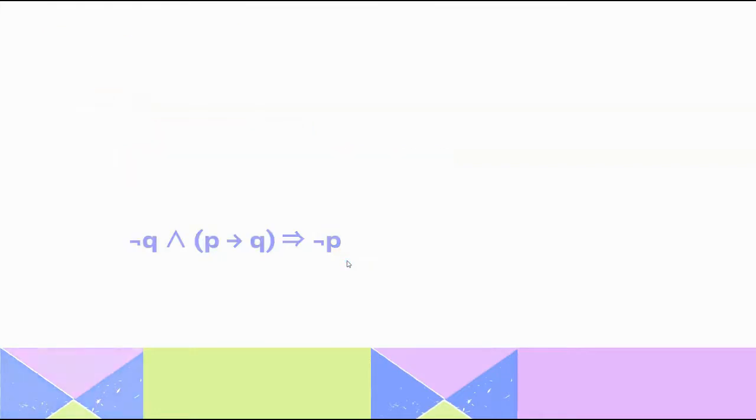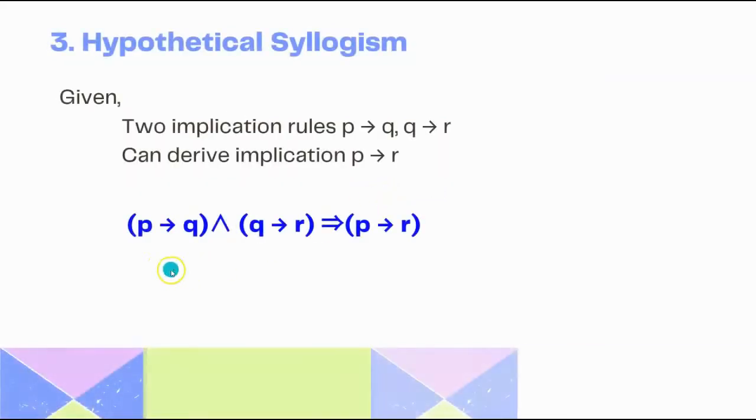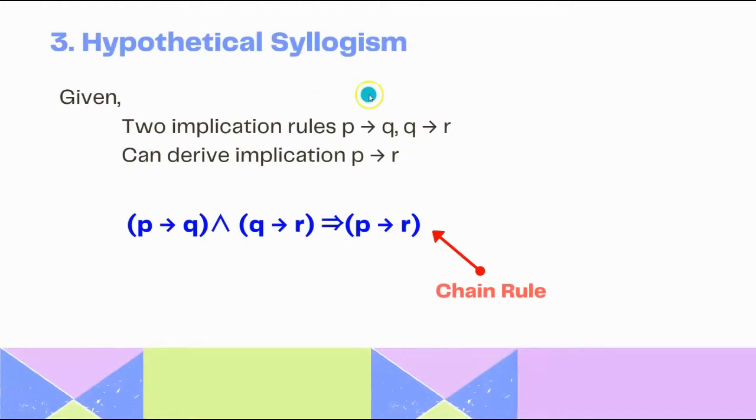When we say hypothetical syllogism, given two implication rules, P implies Q and Q implies R, we can derive the implication P implies R. So having two implication rules, we are deriving the third one. Here the rule can be said as P implies Q and Q implies R will imply P implies R. In the case of hypothetical syllogism, this kind of implication is said to be a chain rule.